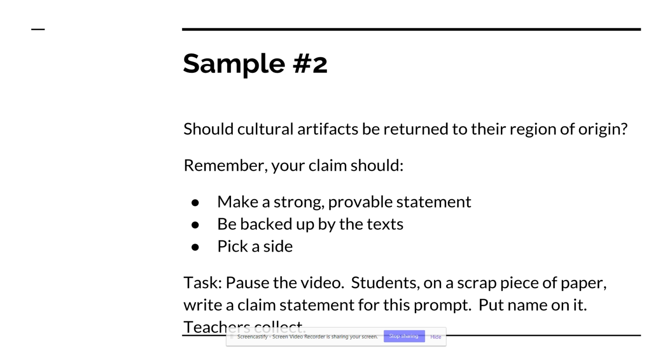So here's what we want the teachers to do. Please pause the video, and students, please get out a scrap piece of paper, and we want you to write a claim statement on this prompt. Please put your name on it, and teachers, we want you to collect this. So please pause now.